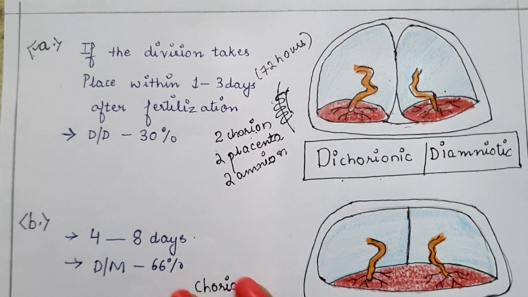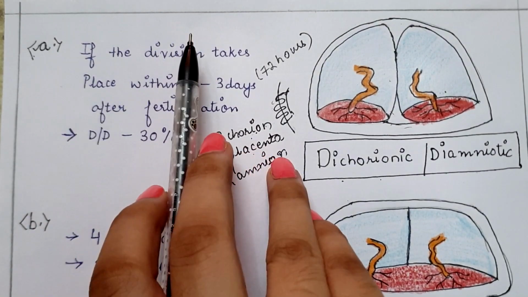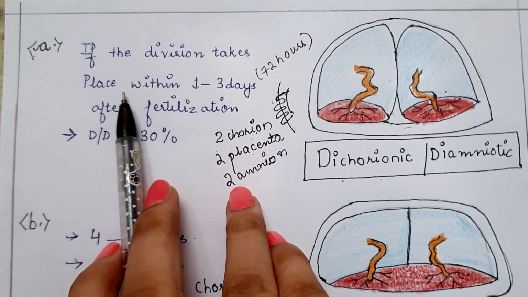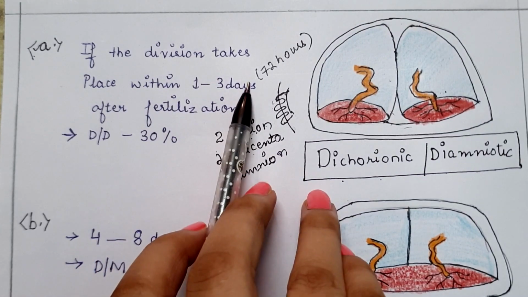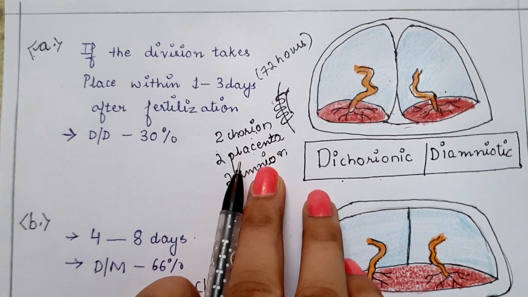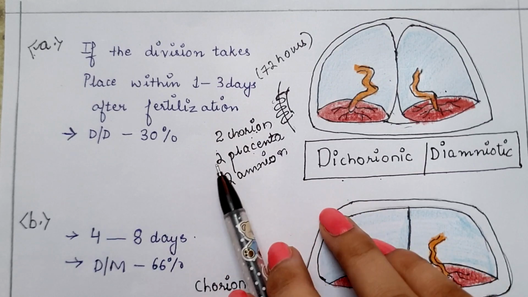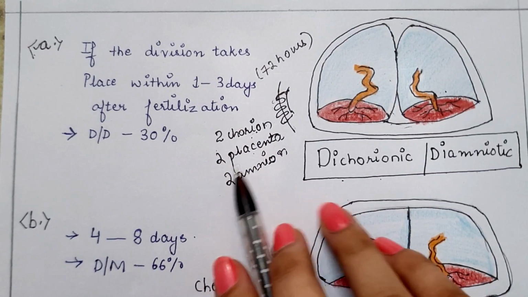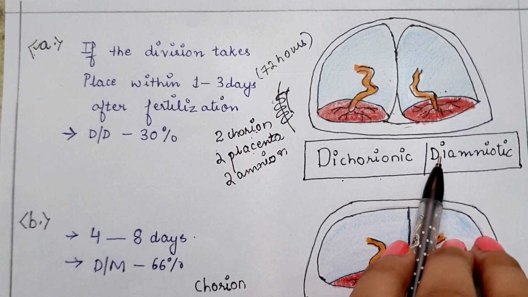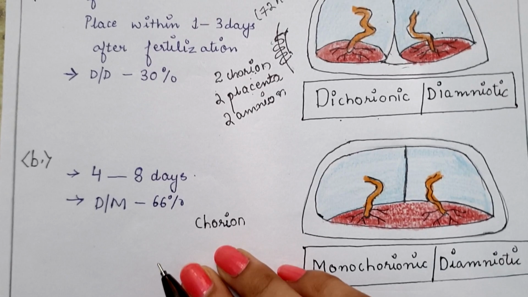As you can see here, in the first type, if the division or splitting of the fertilized ovum takes place within 1 to 3 days after fertilization, or within 72 hours, then there will be formation of two chorions, two placentas and two amnions. That is known as dichorionic diamniotic type of monozygotic twins.